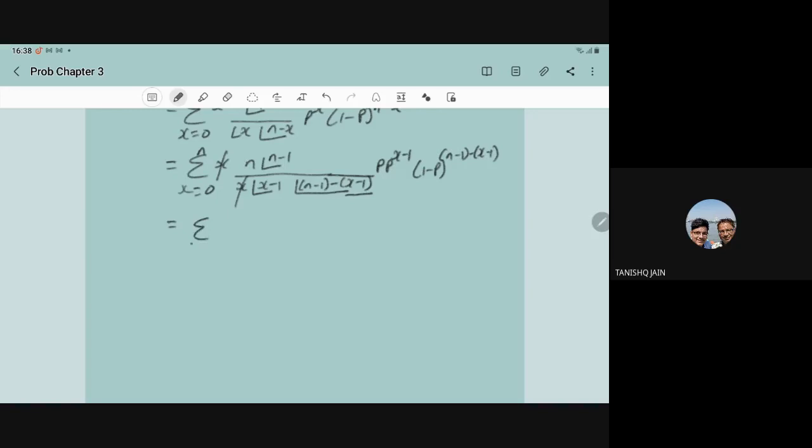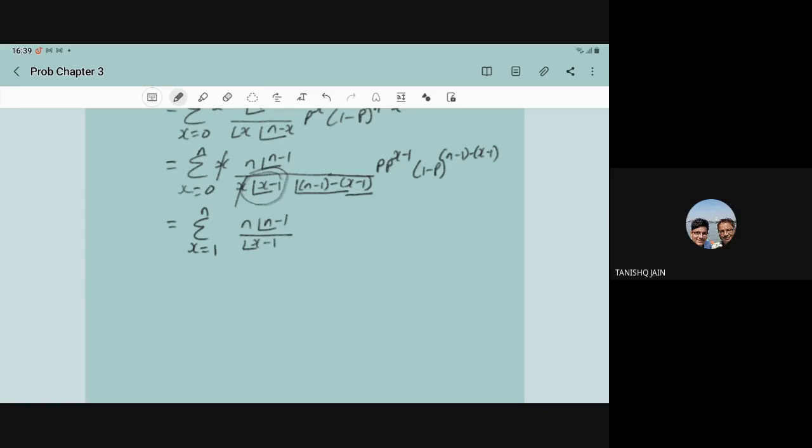Just in the other line you write x equal to 1 to n. Now factorial n minus 1 upon factorial of x minus 1. Because when we cancel the x in the above step, then the summation would be from x equal to 0. When we put x equal to 0, this will give you factorial of a negative number, and factorial of a negative is undefined. So instead of cancelling, here I am just showing you, but you should not show this in the exam, otherwise you will get the negative factorial.